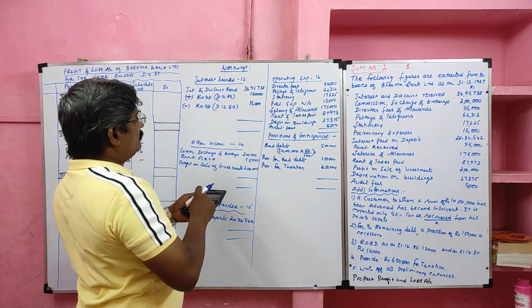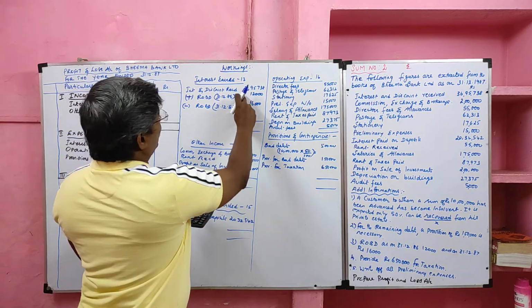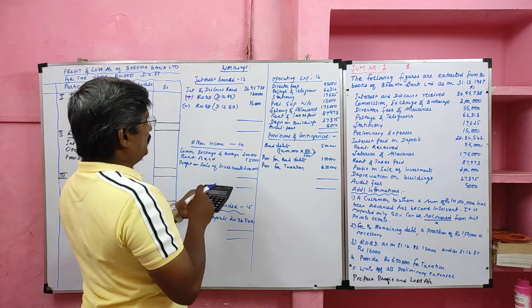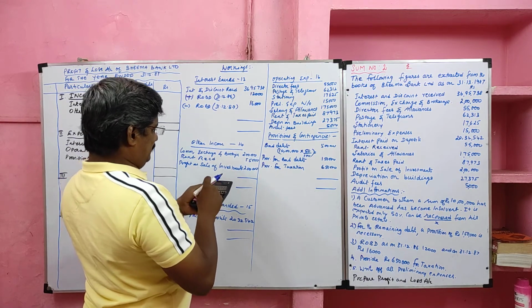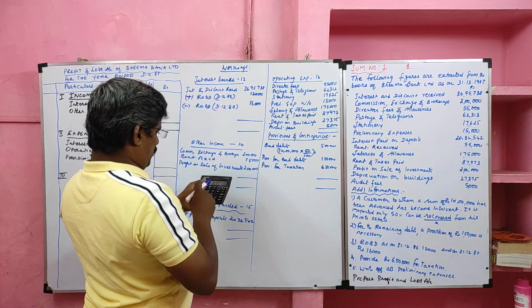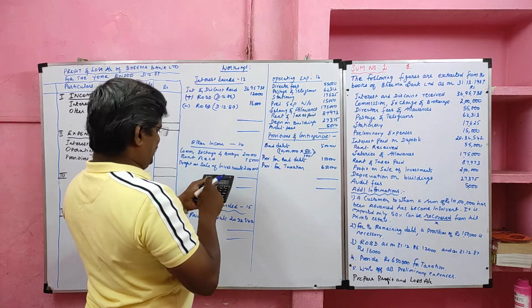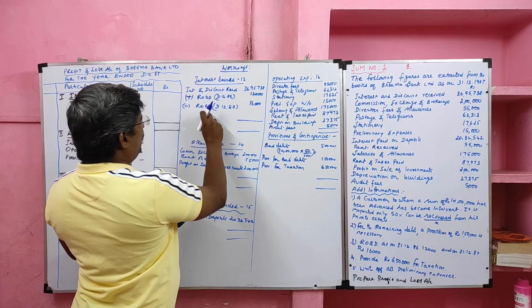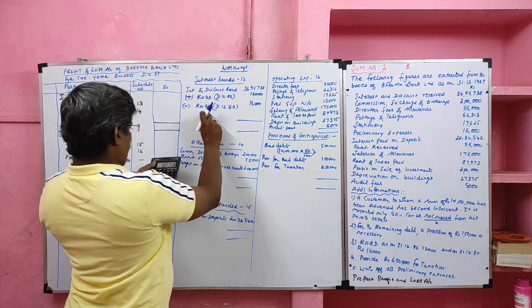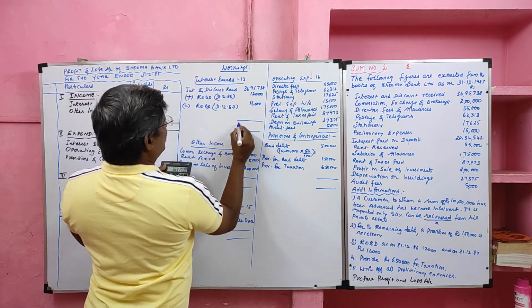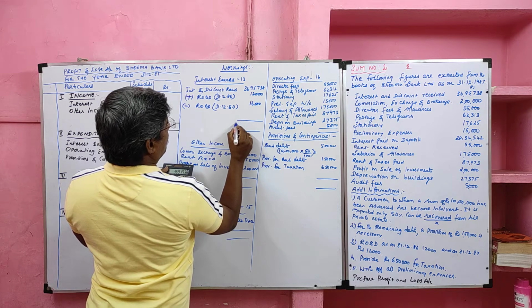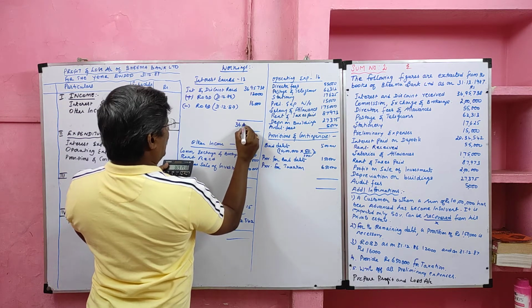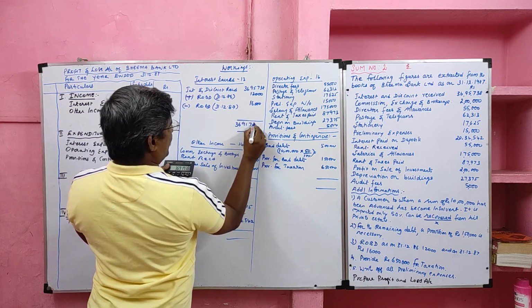36 lakh 95,738 plus 12,000 minus 16,000. Old rebate on bills discounted should be added, new should be reduced. So the balance is 36 lakh 91,738.